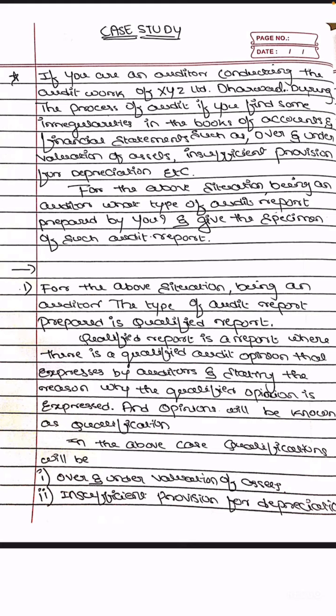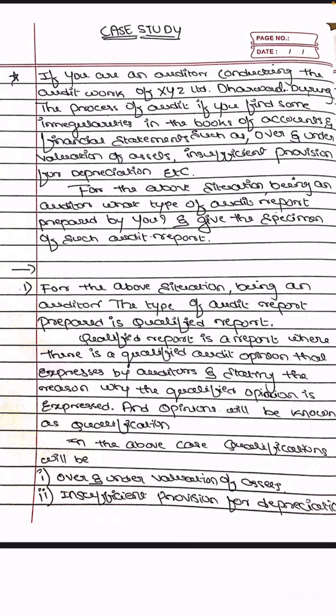If there are irregularities, a qualified report will be prepared, when the auditor is not satisfied, where he will mention such irregularities, which are known as qualifications.